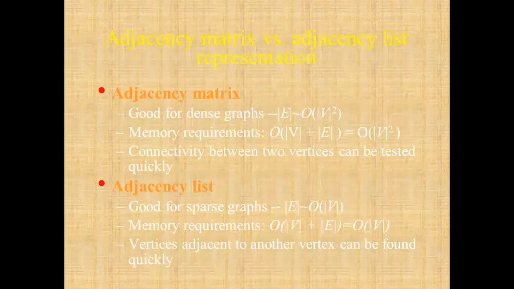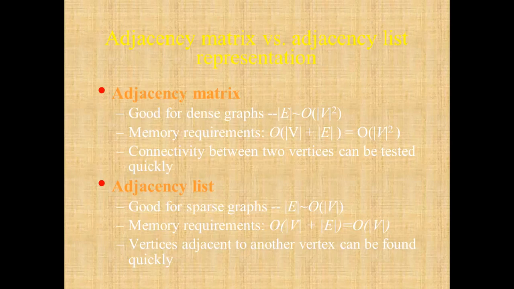That is the adjacency matrix versus adjacency list representation. The matrix is good for a dense graph, meaning there are as many edges as possible. Sparse means a smaller number of edges, then the list is beneficial.